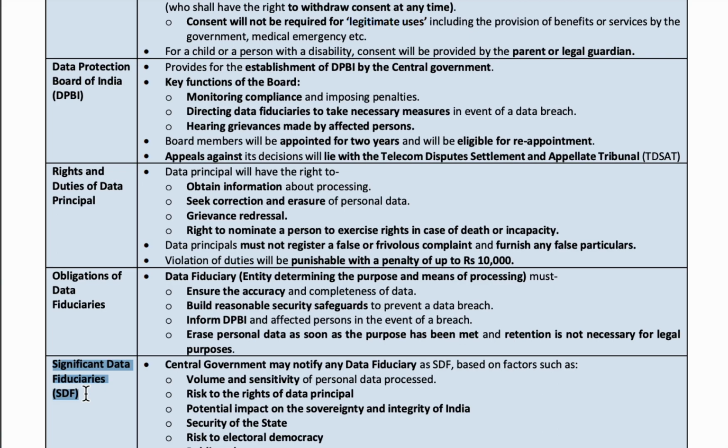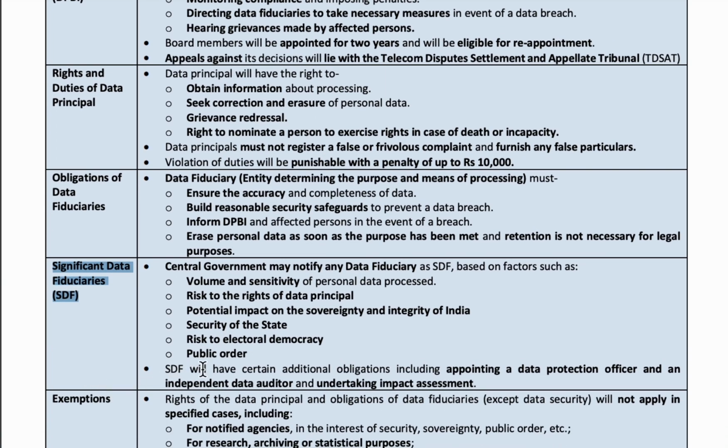Big corporate companies like Google, Amazon, etc. come under this criteria because crucial and sensitive information is present with these corporate companies. So such companies, in order to monitor and protect the data, should appoint a data protection officer and a data auditor for data monitoring. Because crucial information is present, the data protection officer and the data auditor should be appointed by these companies.